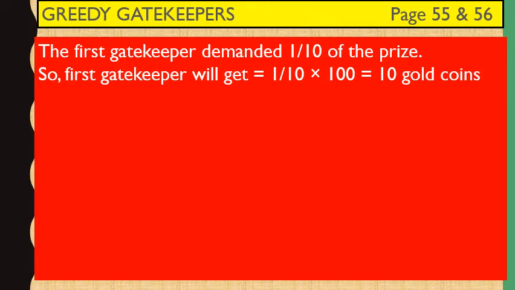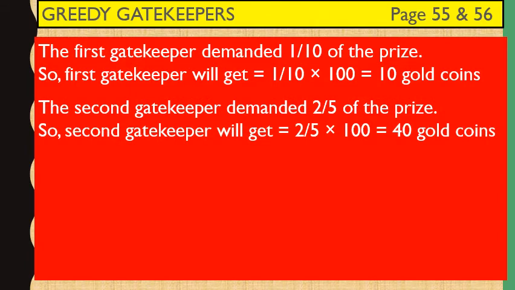Answer is 40 gold coins. See, children, how I got answer 40. Please listen. The second gatekeeper demanded 2/5 of the prize. So 1/5 of 100 is 20 and 2/5 of 100 will be 40. So the second gatekeeper will get 40 gold coins.